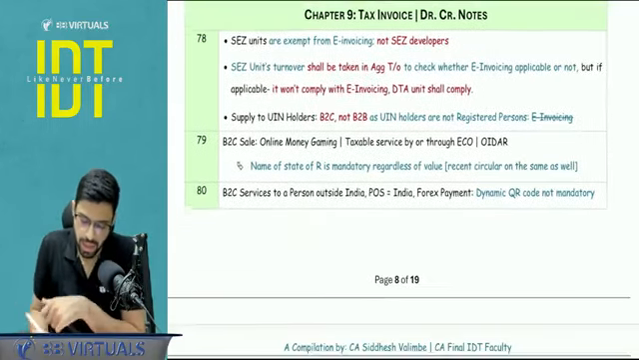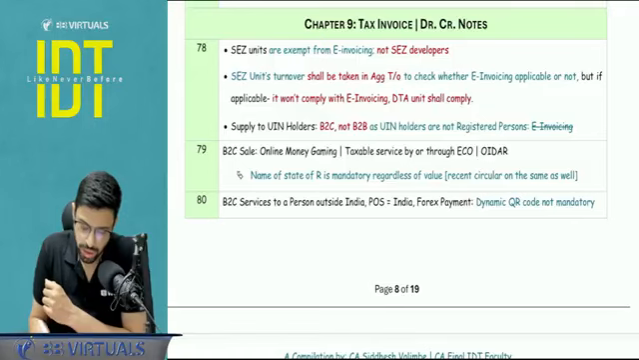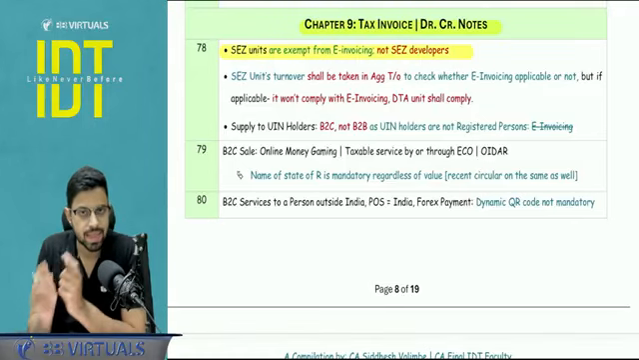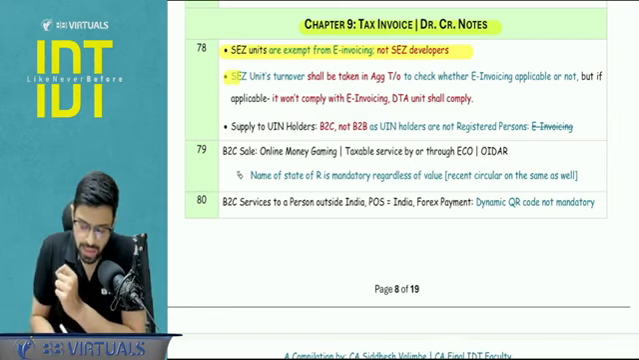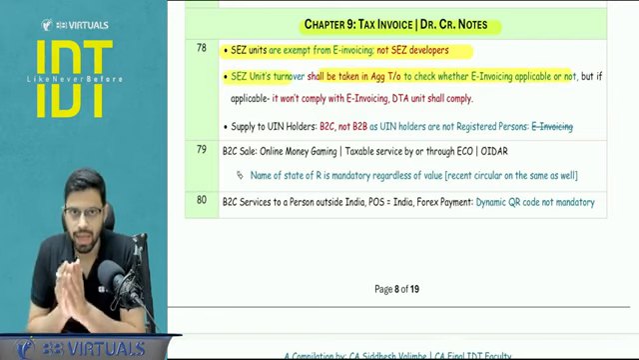Chapter number 9, tax invoice, debit note, and credit note. Certain points to be noted. SEZ units are exempt from the invoicing concept, but not the SEZ developer. SEZ units' turnover will be included in the aggregate turnover to check whether invoicing is applying or not.